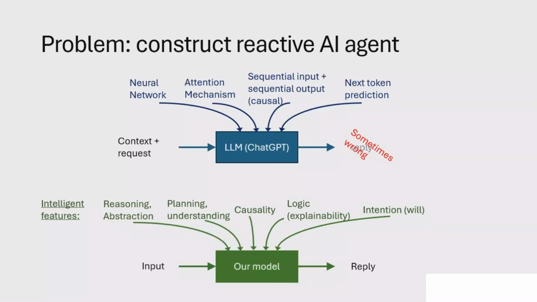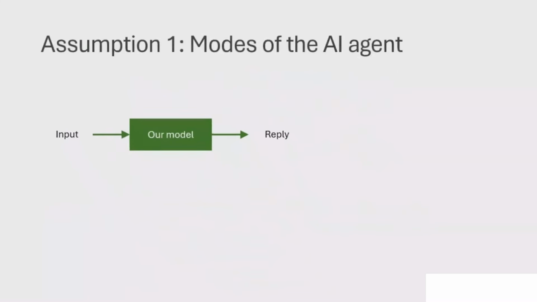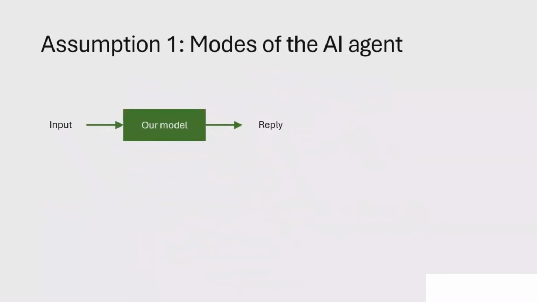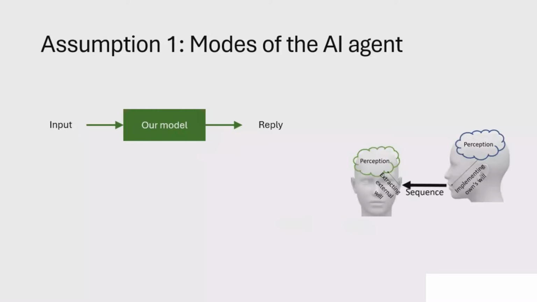And how do we propose to do that? Well, we start from some theory or basic assumptions upon which we will construct our AI model. First, there are two modes in which our agent is operating, which is equivalent to how people communicate. The first mode is simple comprehension or understanding, without any problem to solve or any request.